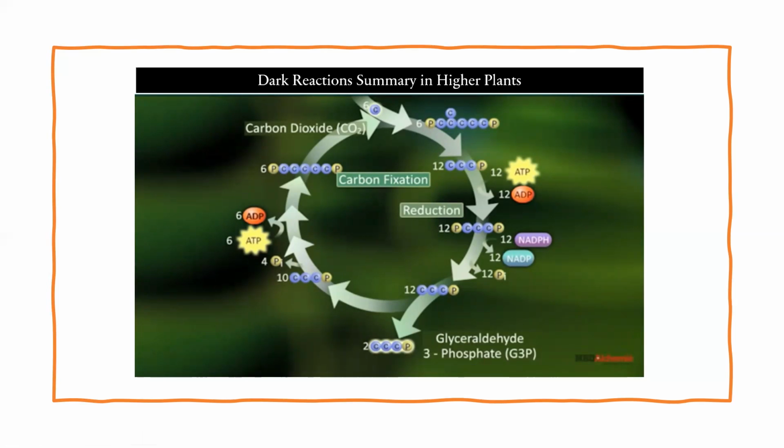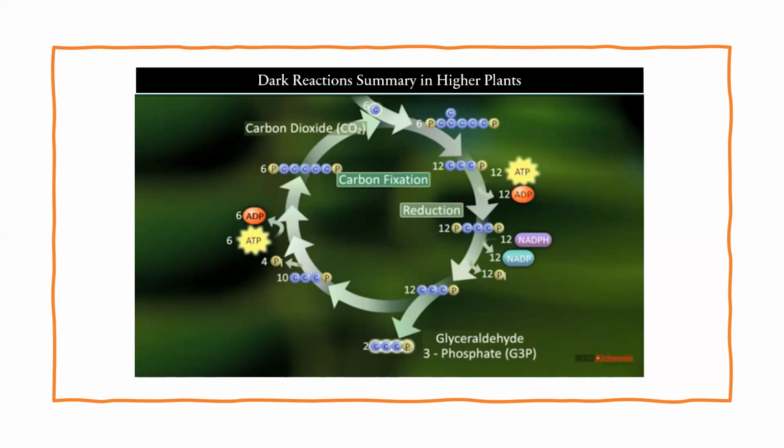Before the formation of the phosphoglyceric acid, both the carbon dioxide and the NADPH molecules undergo a series of reactions. At the end we will get glyceraldehyde 3 phosphate. The formation of G3P is one of the important reactions which occurs in the Calvin cycle.